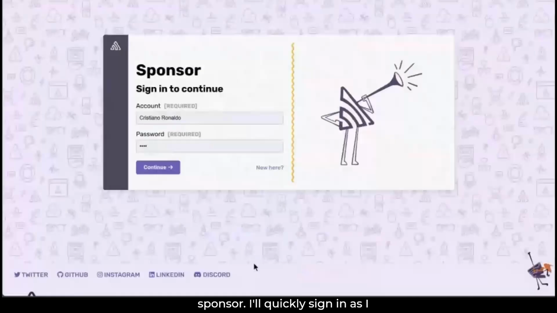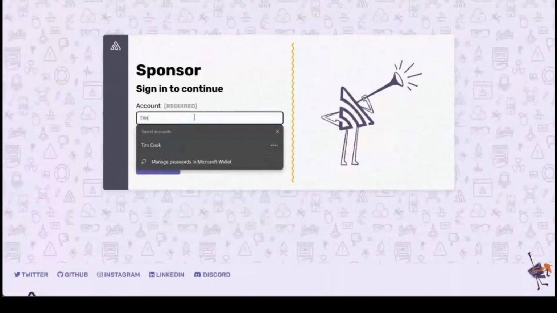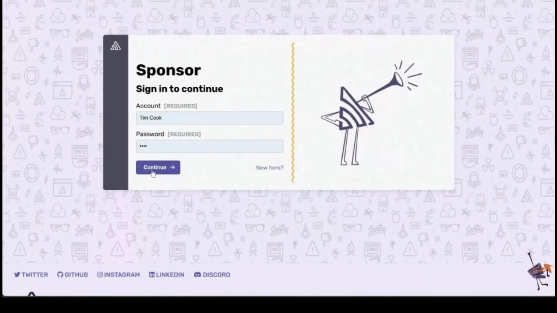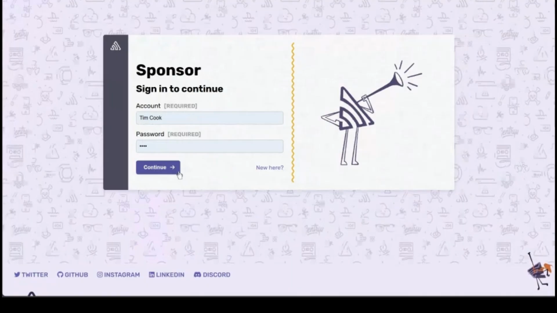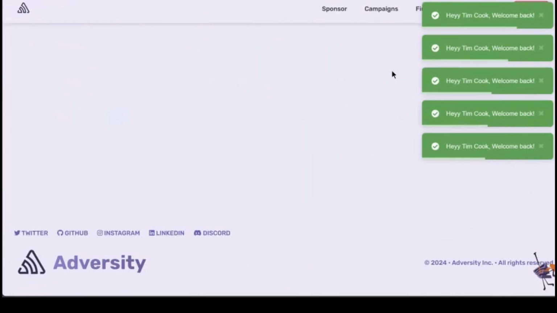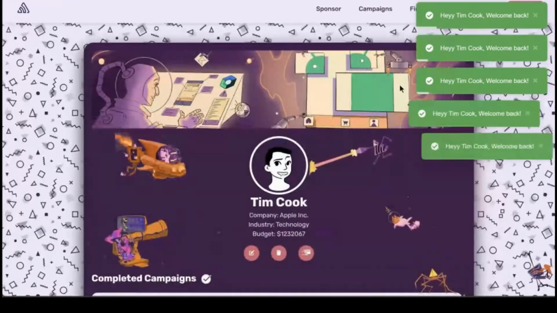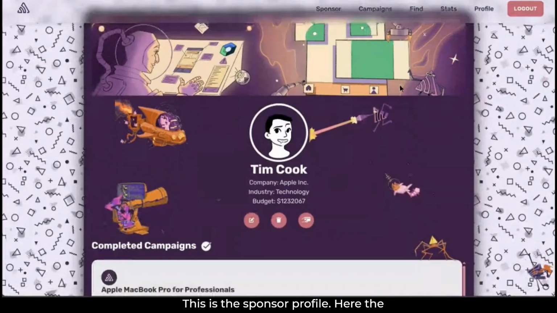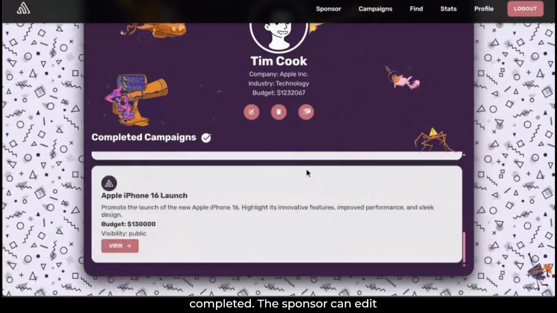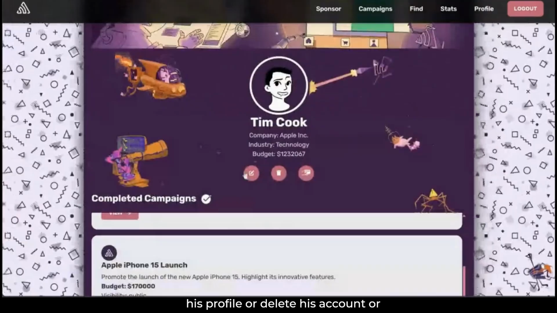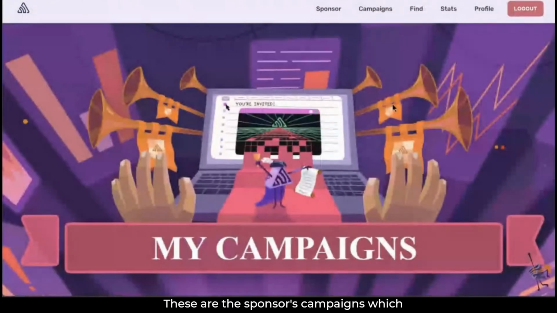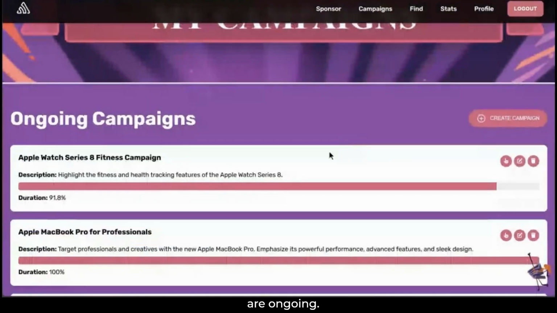I'll quickly sign in as I have an account. This is the sponsor profile. Here, the sponsor can view his ad campaigns which are completed. The sponsor can edit his profile or delete his account or renew his membership. These are the sponsor's campaigns which are ongoing.